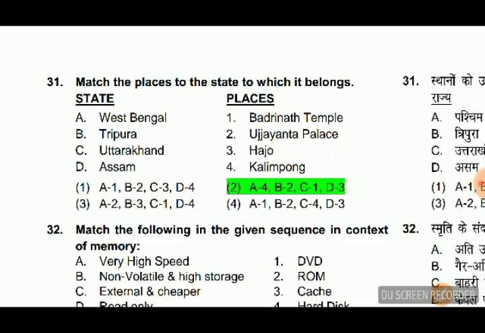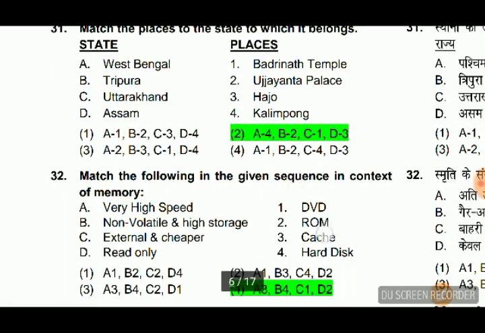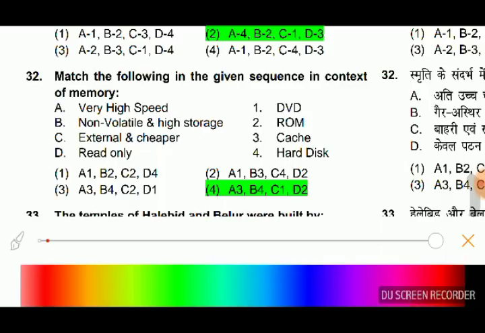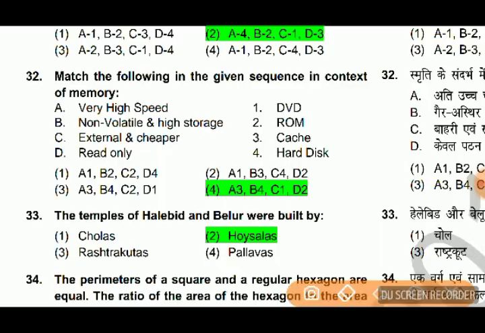So option 2 is correct. The next is match the following in the given sequence in context of memory. So which is the very high speed memory? Cache memory. So A is related to 3. Non-volatile high storage. Non-volatile means the data will not be erased after cutting the electric supply. So it is hard disk, B to 4.